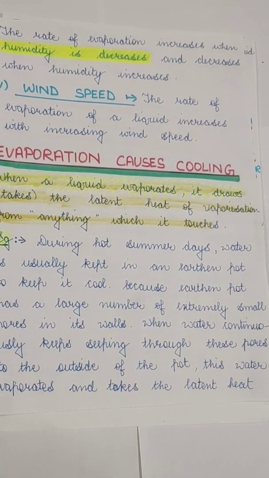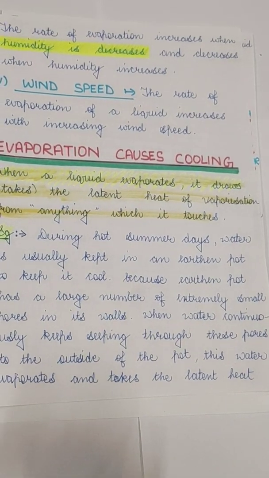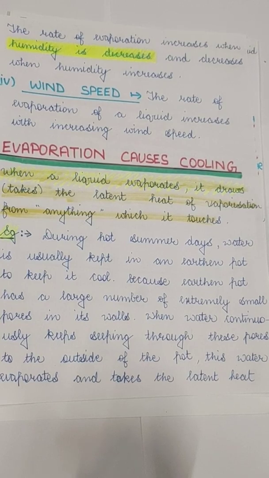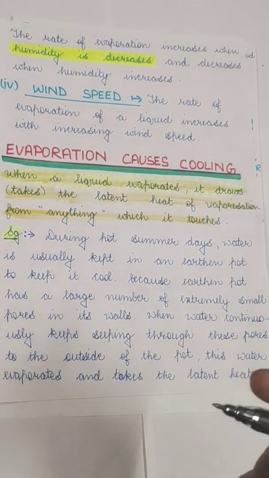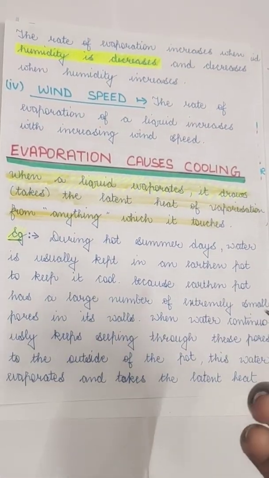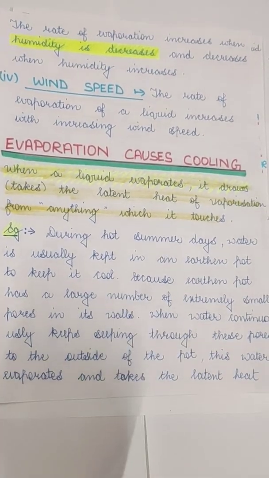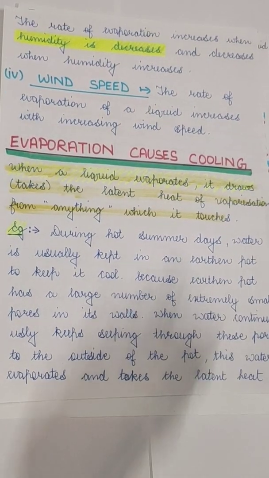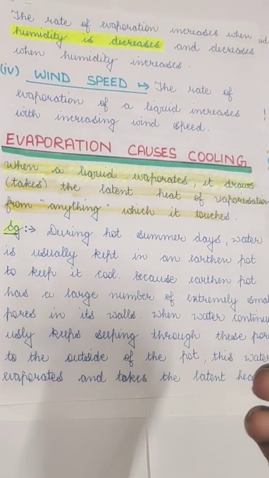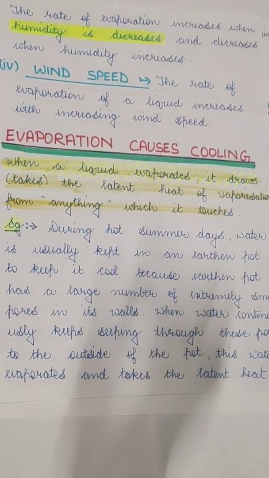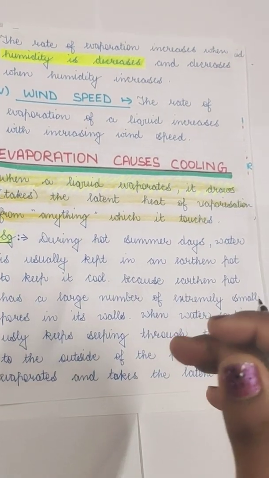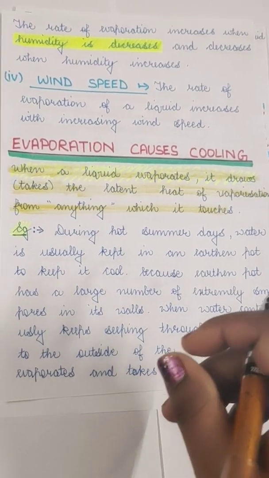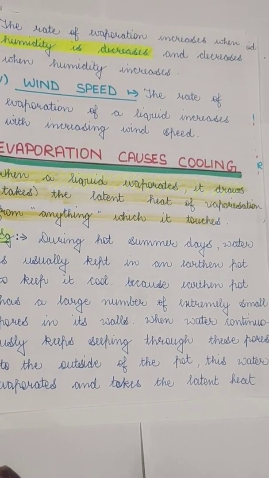When these particles move, they take energy from the surroundings they are in, and by taking the energy of the surroundings, they get the charge. But if there are already particles of water in the atmosphere, they will hinder the space, and hence will not allow the particles to move freely. And when they are not moving freely, they won't behave as gases, so they will stay liquid. That is why if there is more humidity, there is less evaporation.